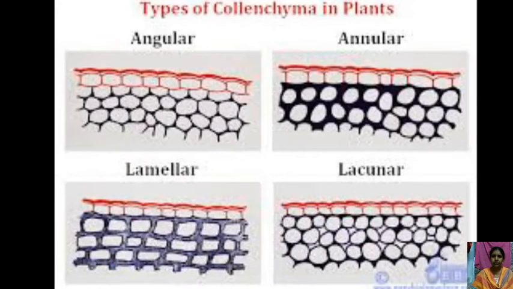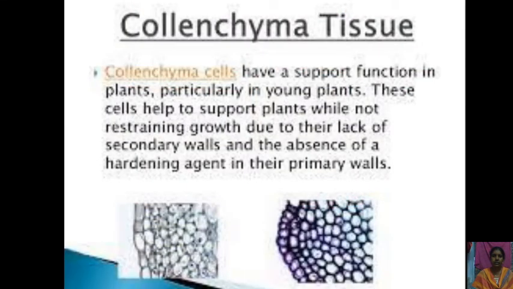majorly different types of collenchyma. Based on the arrangement of the cells and also the intercellular spaces, this collenchyma is classified into four different types: angular collenchyma, annular collenchyma, lamellar collenchyma, and lacunar collenchyma. And what are the characteristic features of collenchyma?